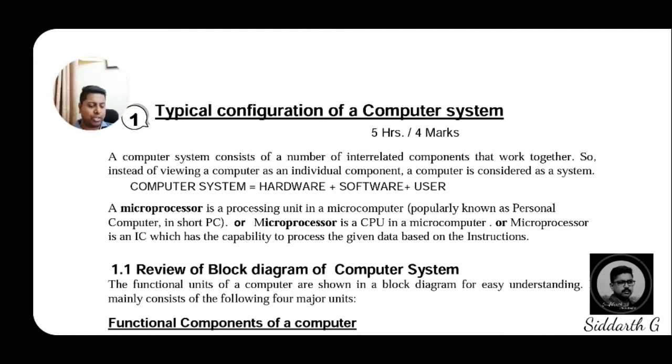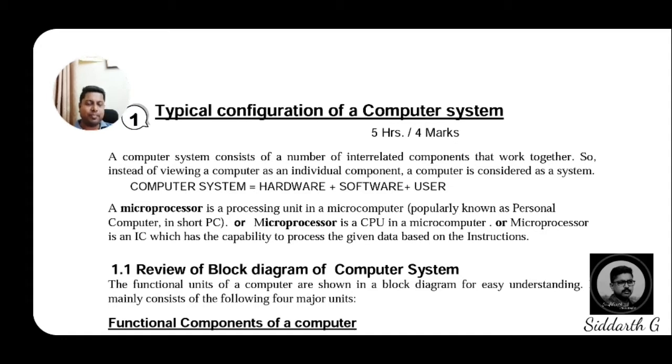As we know the definition of the computer, it is an electronic device which will process the inputs and it gives the exact results. So on your screen we are showing some words to you. Computer system is equal to hardware plus software plus user.